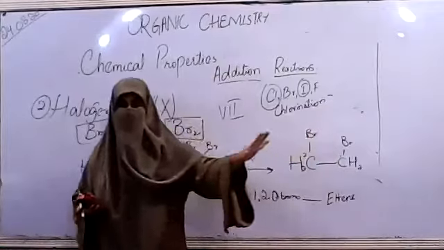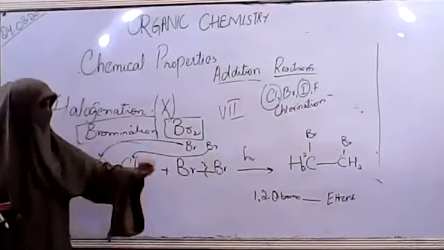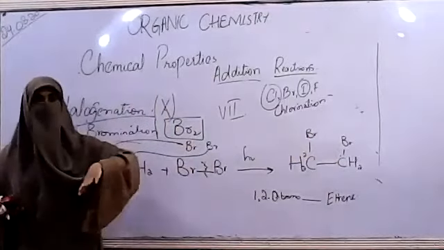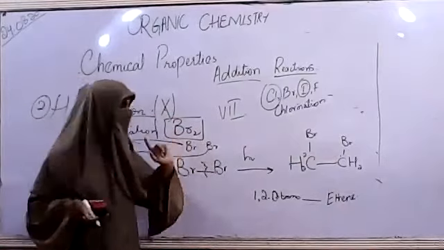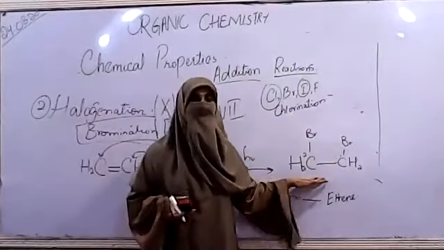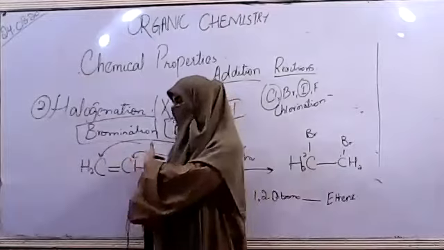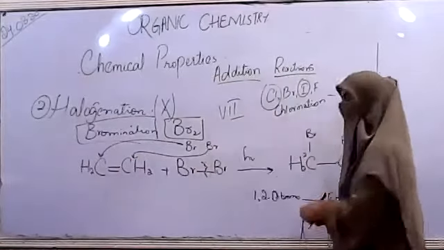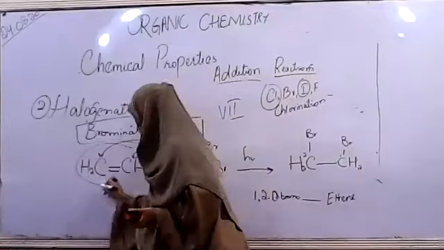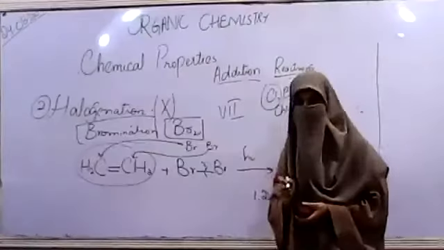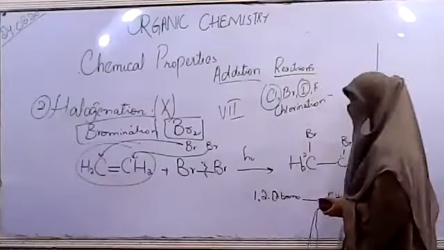We are writing ethene over here because we did not derive it by removing hydrogen and adding bromine. We took a simple alkene, which undergoes an addition reaction and forms this compound. So the name is done on the basis of the parent compound, and the parent compound was an alkene, that was ethene.